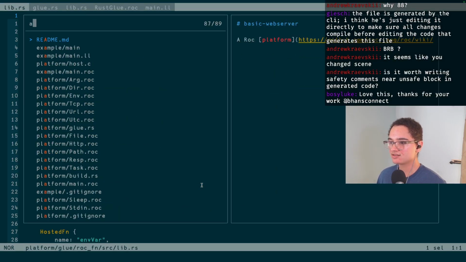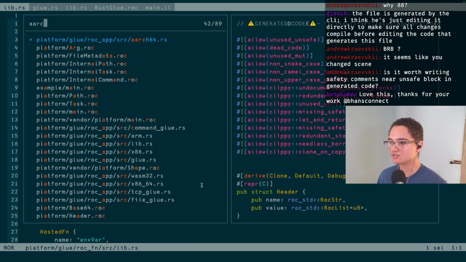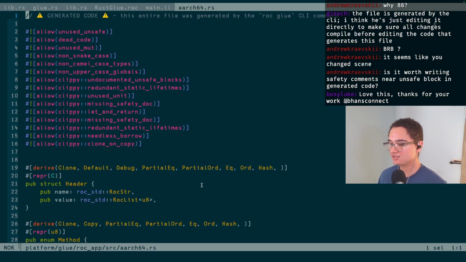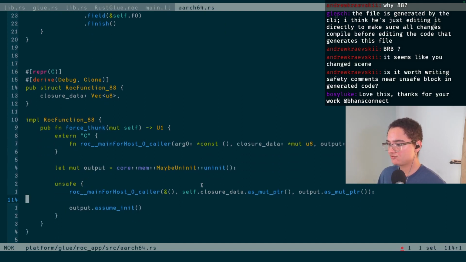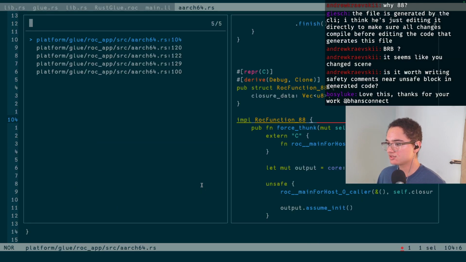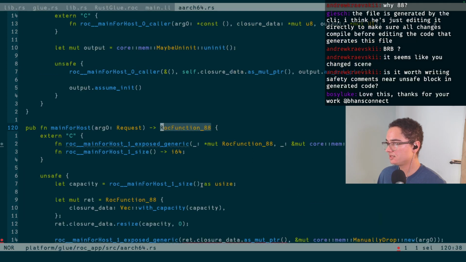So I guess I'll look at the ARM64 version. Sure. So if we look at this ARM64 version, I wonder if it's still going to be roc function 88. It is still roc function 88. Interesting. And we have our first force thunk function, which looks good. We have the closure data coming from the vector and no extra thing here. And then we go to the other uses here, and in main for host, which is the main place that it gets used. Ah, this is still incorrect. So we need to correct this to just be U8 instead.